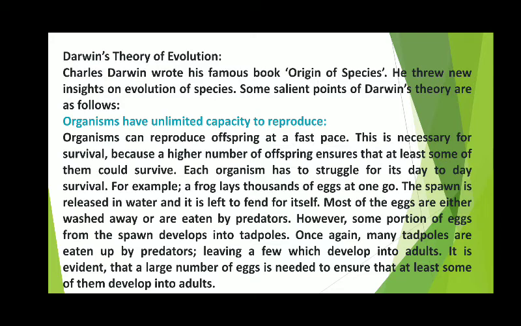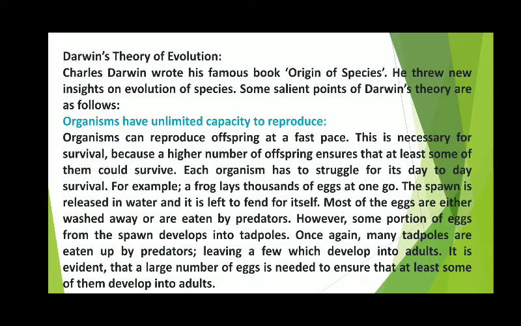For example, a frog lays thousands of eggs at once. The eggs are released into the water and left to fend for themselves. Most of the eggs are washed away or are eaten by predators. However, only a portion of the eggs develop into tadpoles. Once again, many tadpoles are eaten up by predators, leaving a few which develop into adults.